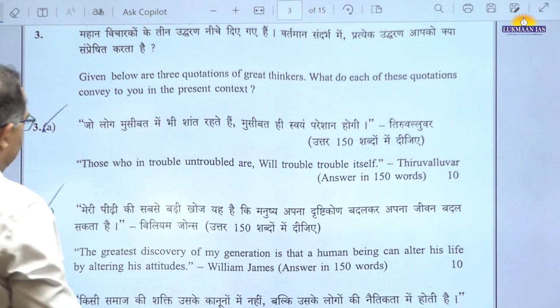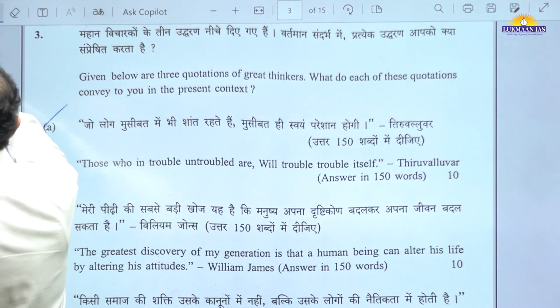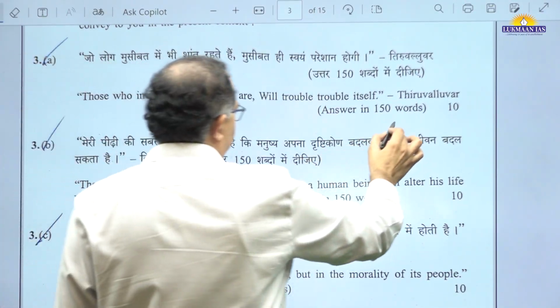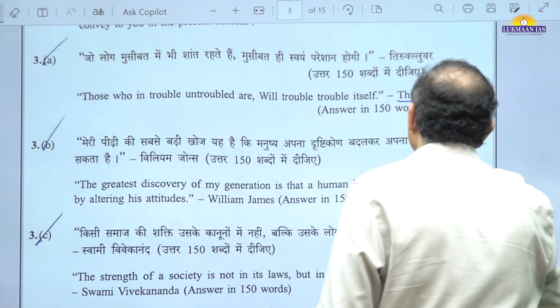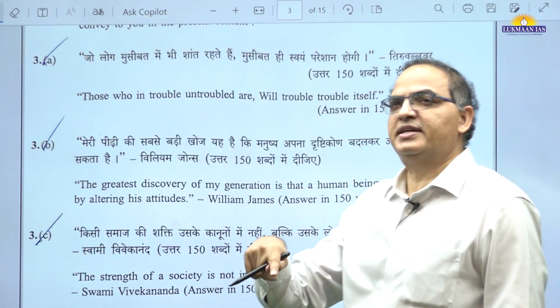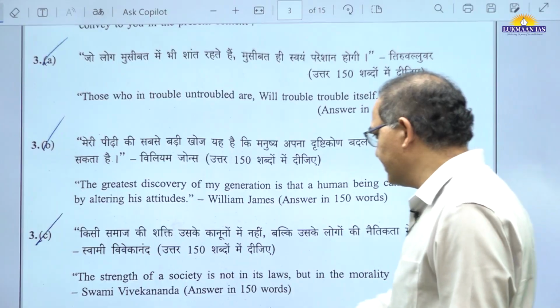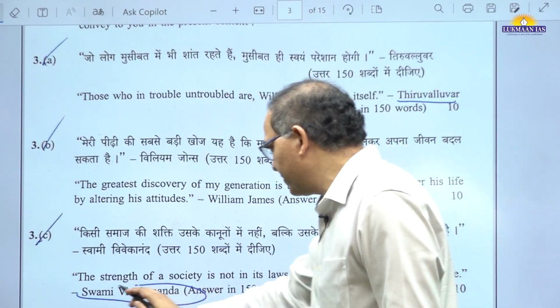Then let's say that this year they have asked, and this is a repeat question you can consider this. Thiruvallur, let's say that once they have asked in the past, it is a repeat question. Vivekananda, let's say that last year also they asked, again they have asked.